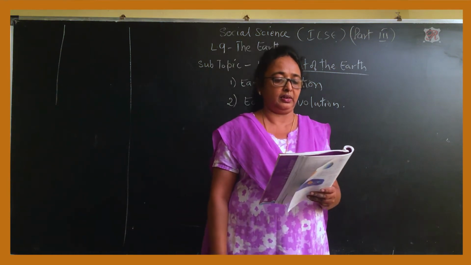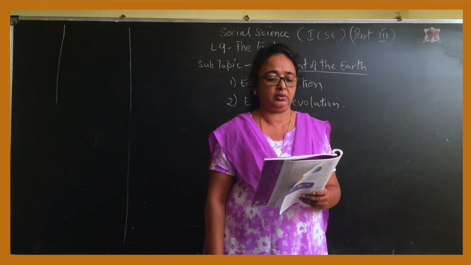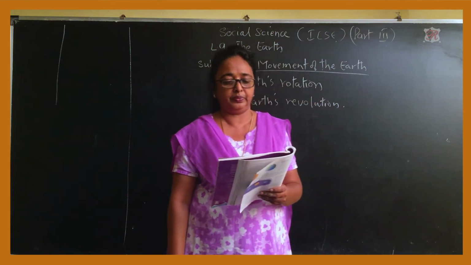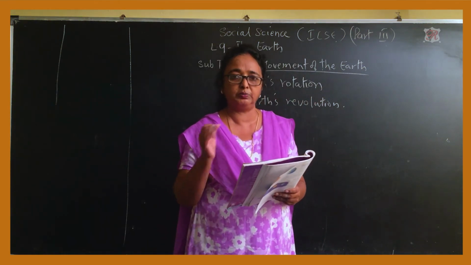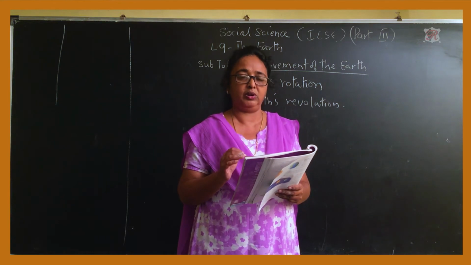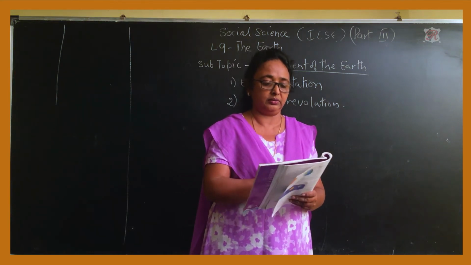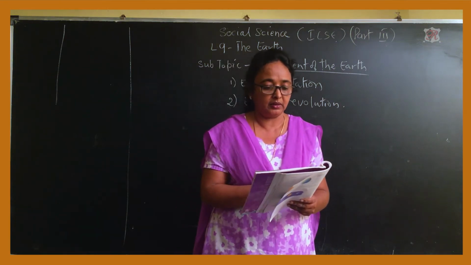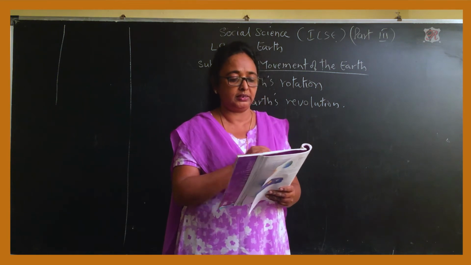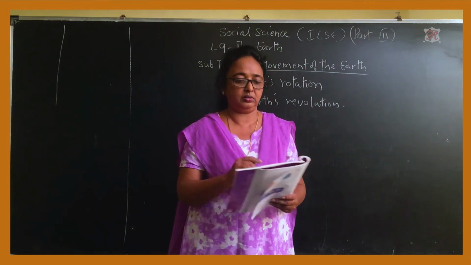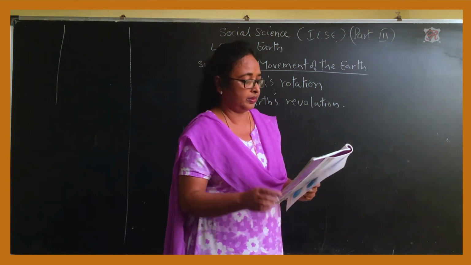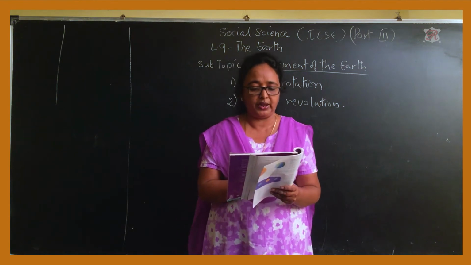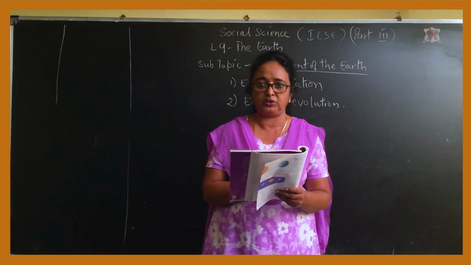Now we'll start with B. Correct and choose the answer. The earth looks blue from space because of, why does it look blue? Because of the water. Because there is water on earth, that is why it looks blue from space. The most northern point of the earth is a pole. The pole I showed you here. This is the pole.